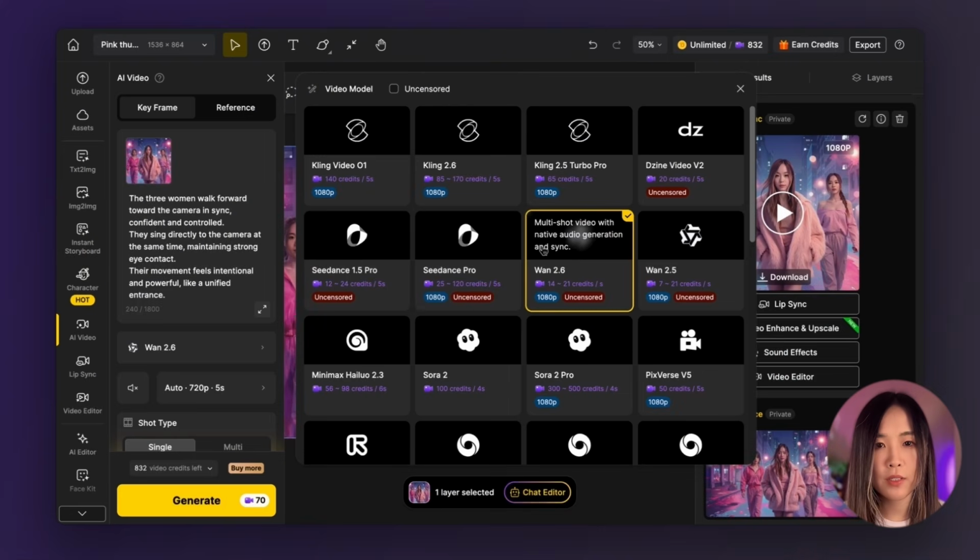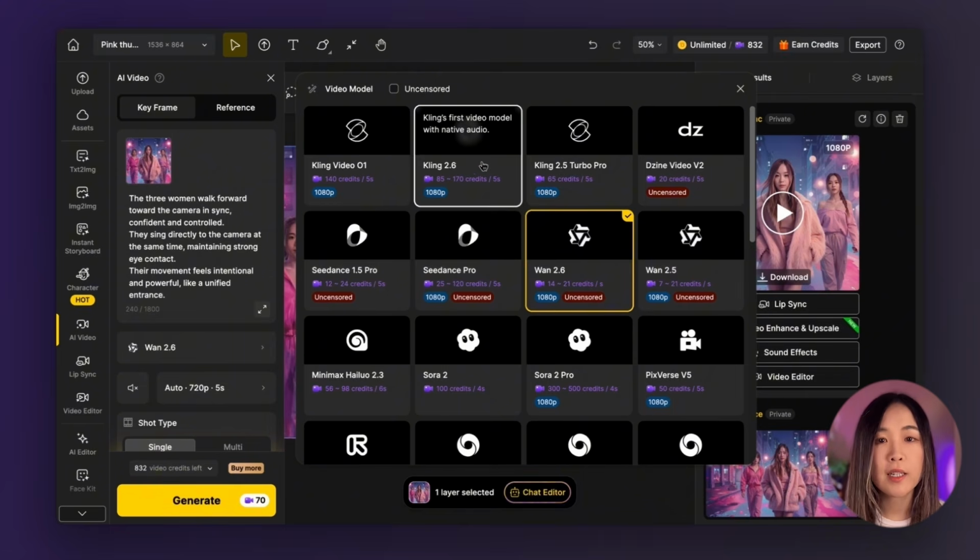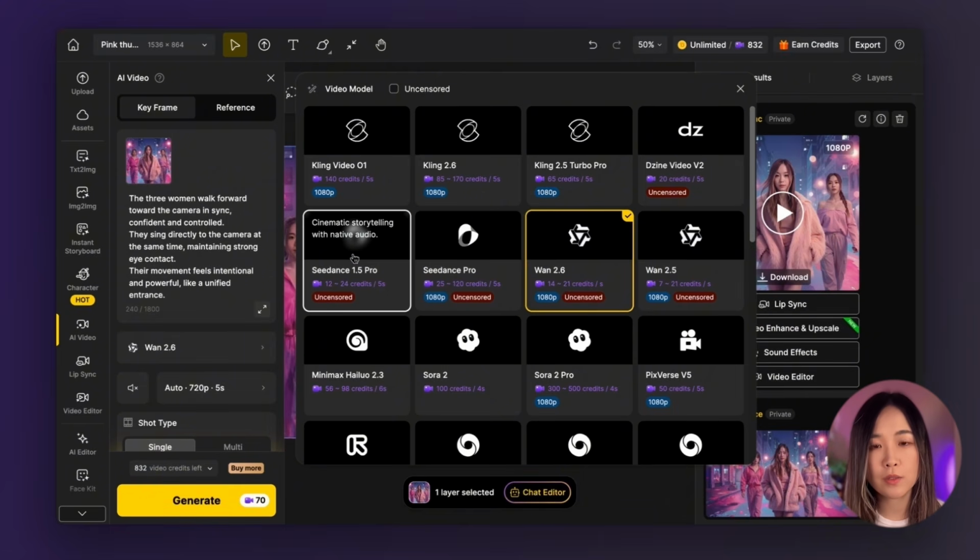For the model, you can choose any of the models here. My default is usually Kling because it gives a good balance of quality, consistency, and price. Veo 3.1 is really good too. It just costs more credits. If Kling doesn't give you what you want, you can also try Seedance, like the newest 1.5 version.